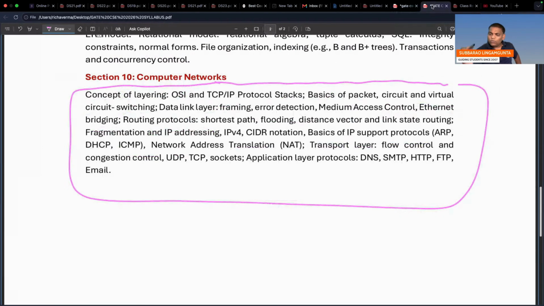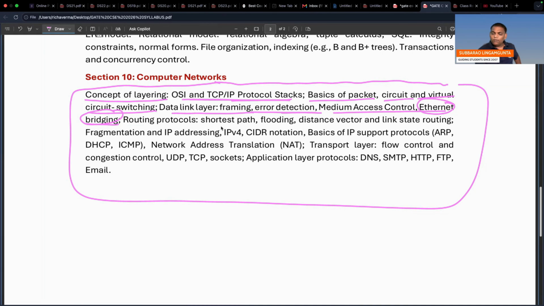So let's go to this. Right, 2026 you are seeing now. Whatever I am going to say is 2026, be careful. Concept of layering, OSI and TCP/IP protocol stack, basics of packet, circuit and virtual circuit switching, data link layer, framing, error detection, medium access control, Ethernet, bridging, Ethernet followed by bridging,